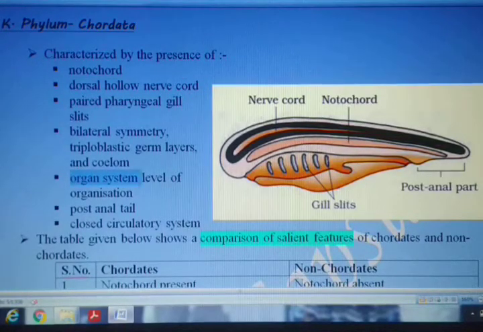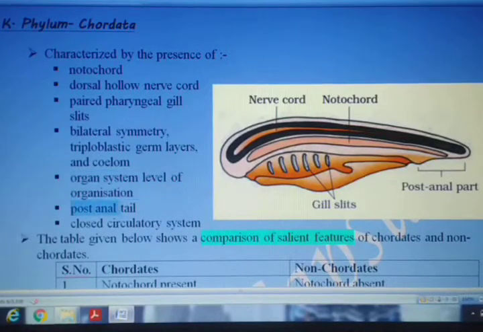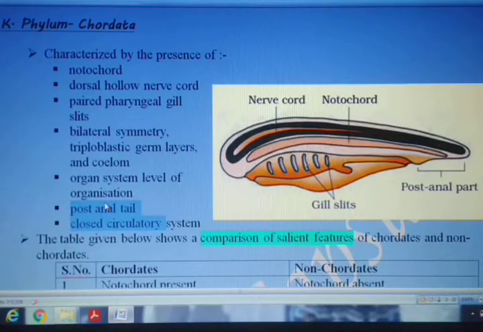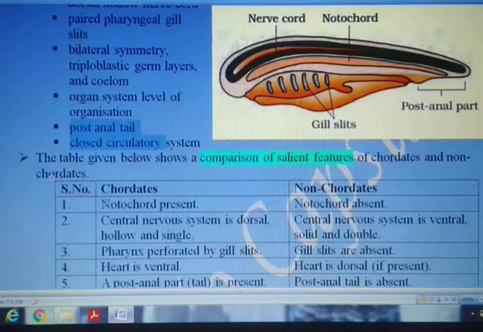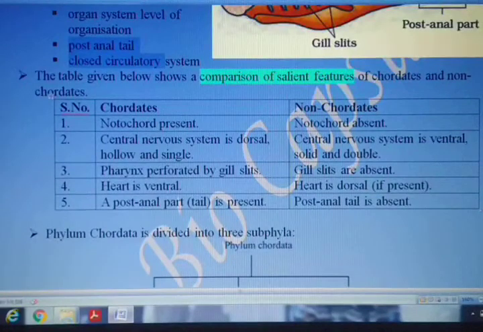We have studied already about the organ system level of organization, where it started. So this is the last phylum where more complex organisms are included. And in this phylum, a post-anal tail is present, and the circulatory system is of the closed type. Let us see the difference between the chordates and non-chordates.